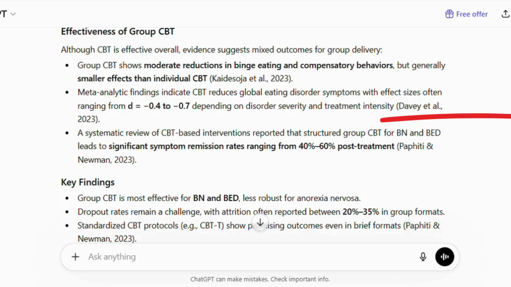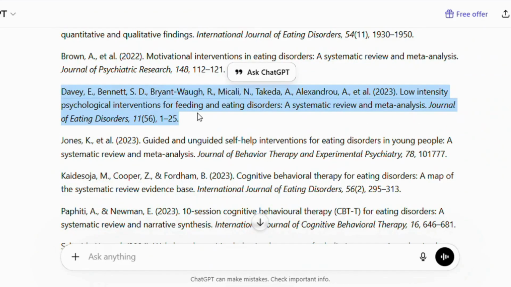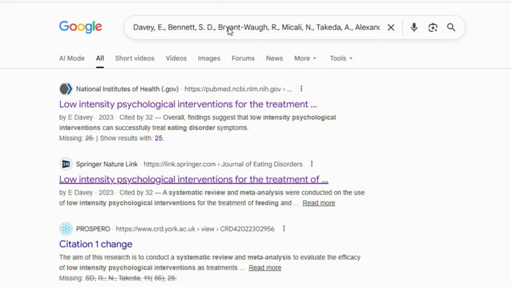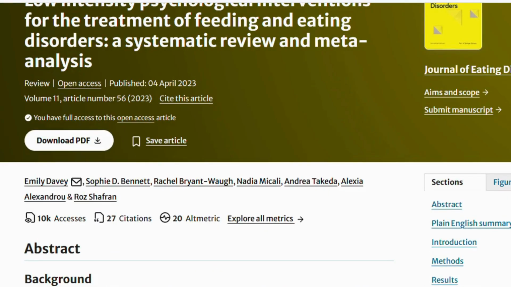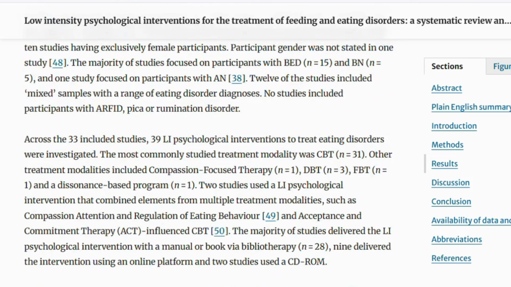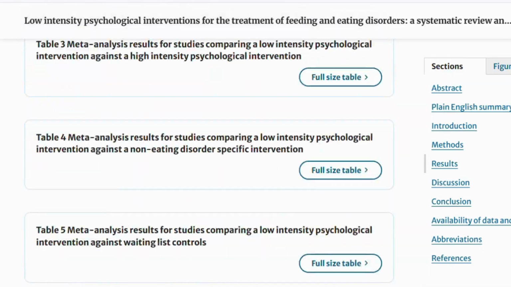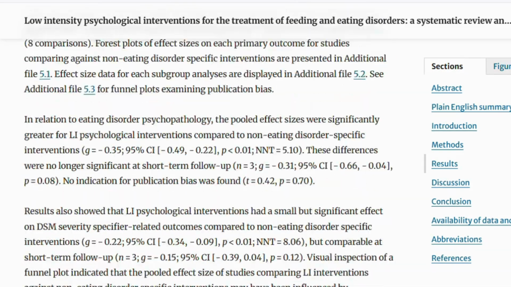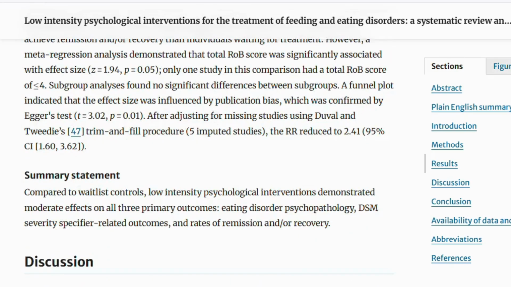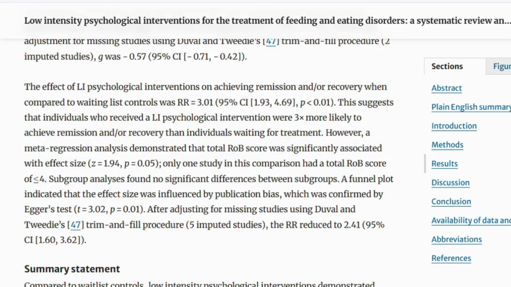To verify whether these statistics were real, I copied the reference from the statement and searched it on Google. I found a similar article, however. After carefully reviewing the full results section, I did not find the claim that the AI had made. This suggests that the data and statistics were likely invented or inaccurately generated.